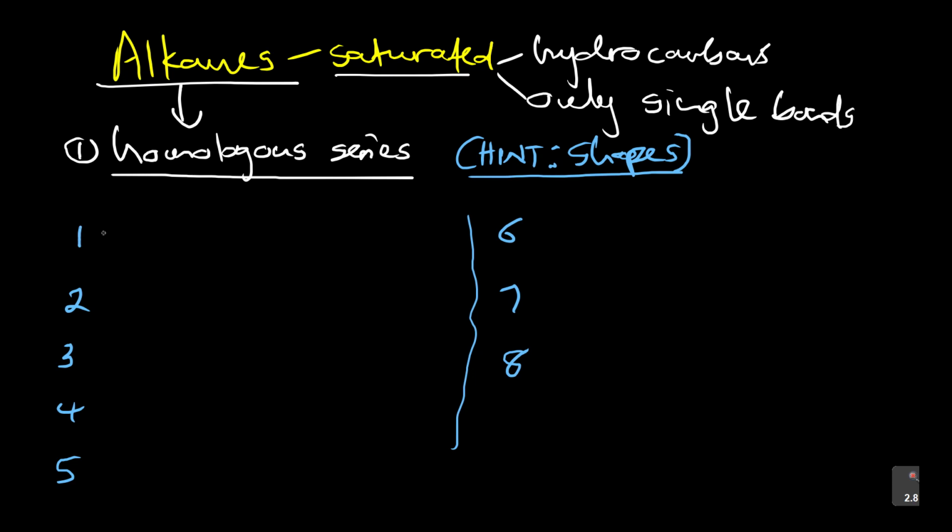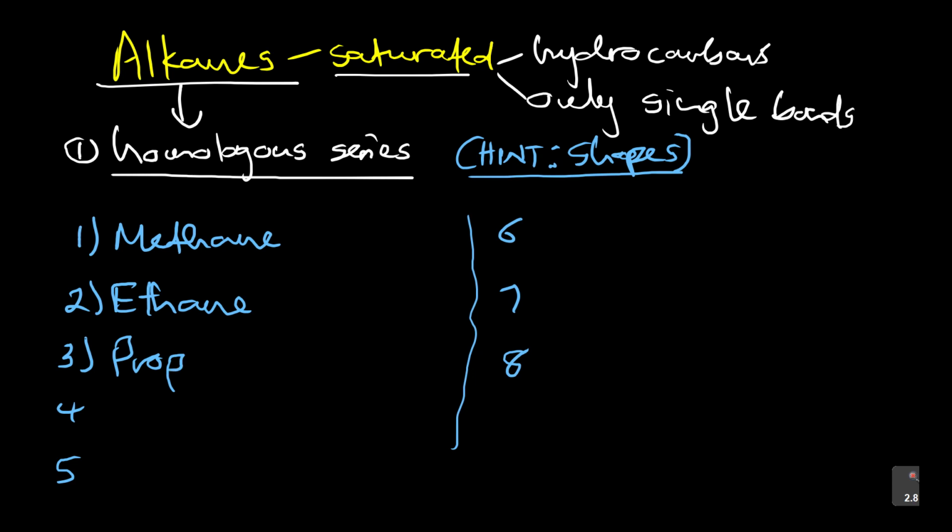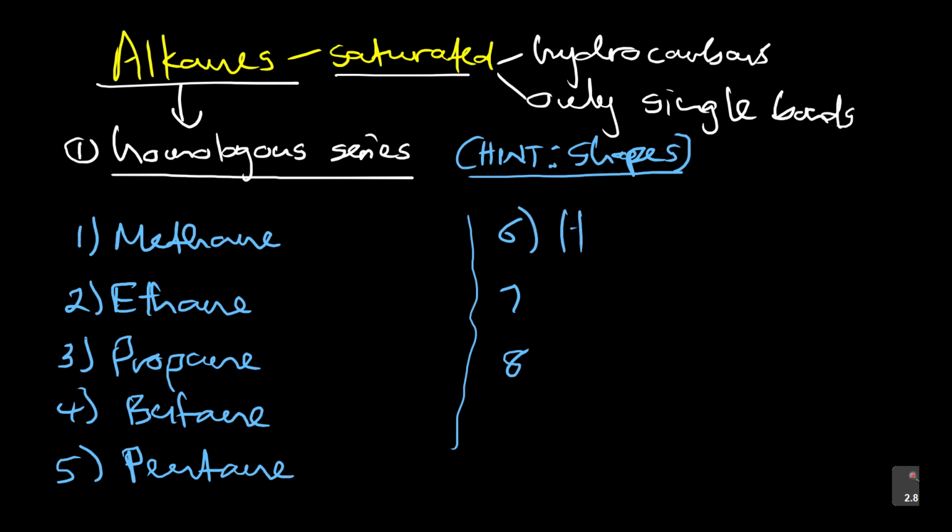But now let's start with the first one. The first, with carbon number 1, we have what is called methane. Number 2, we have what is called ethane. Number 3, we have what is called propane. Number 4, we have what is called butane. Number 5, we have what is called pentane. Number 6, we have what is called hexane. Number 7, we have what is called heptane.